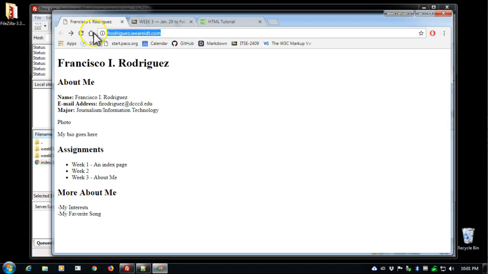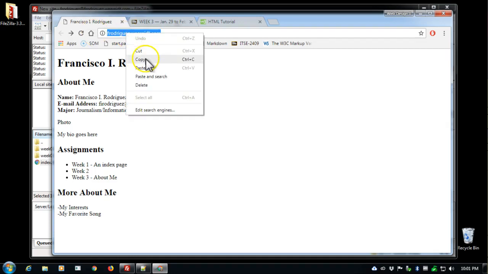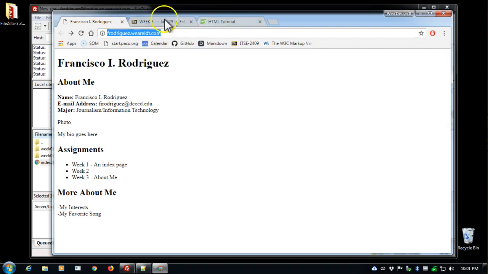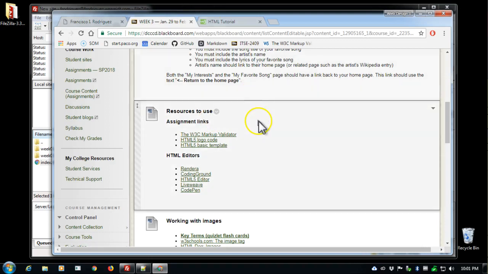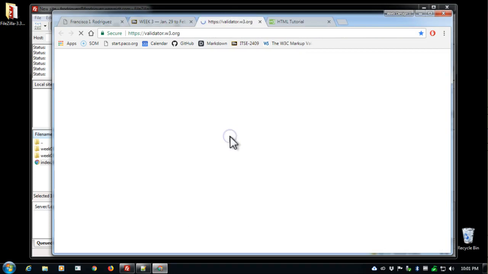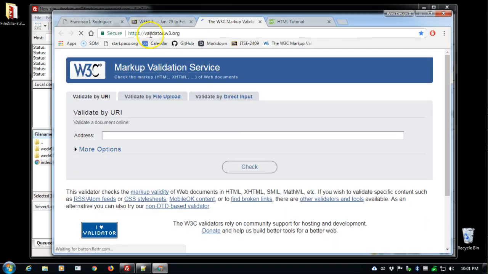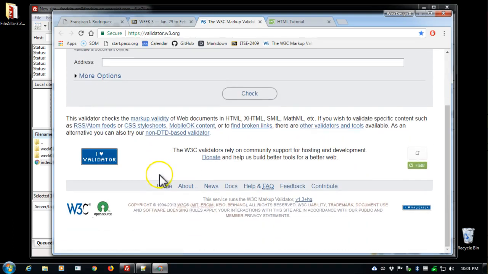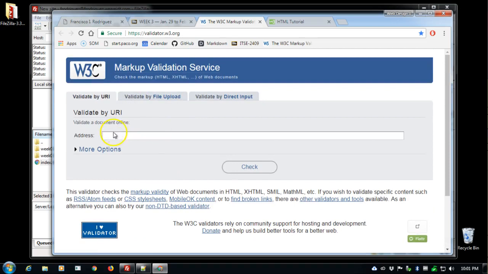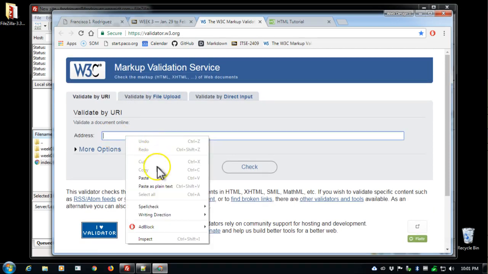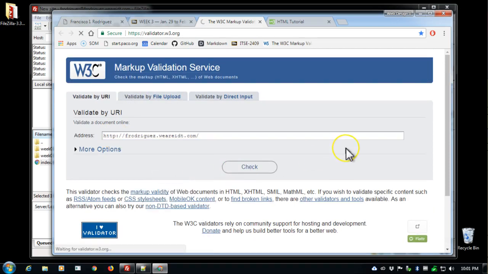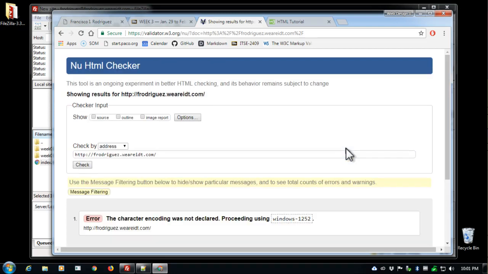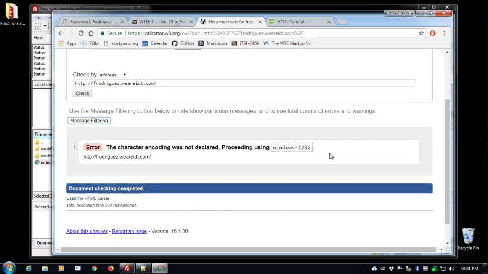I'm going to copy my address. I could type it as well, but I'll just copy it. And I do have a link on the lesson to visit the W3C markup validator. The validator should detect HTML. Let's click on address and paste, and I'll check. And I have an error somewhere.